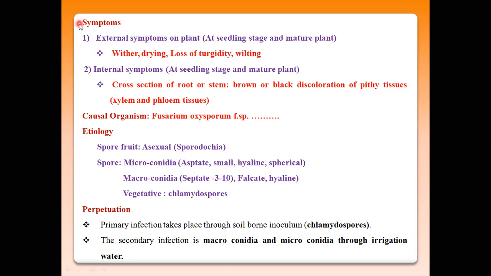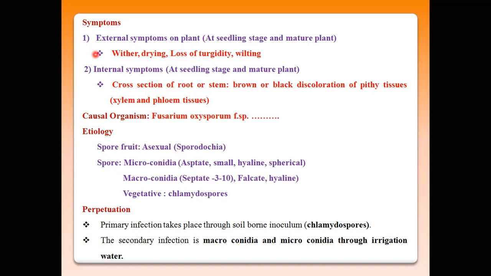These wilt pathogens are seen at the seedling stage as well as in well developed or mature plants, meaning wilt symptoms are generally seen at all growth stages of the plant.